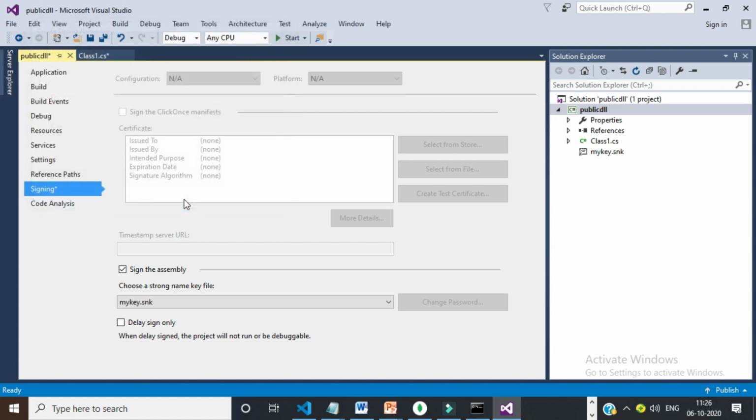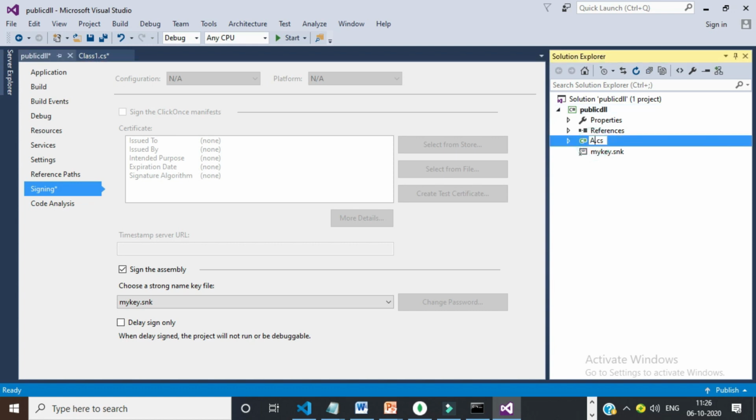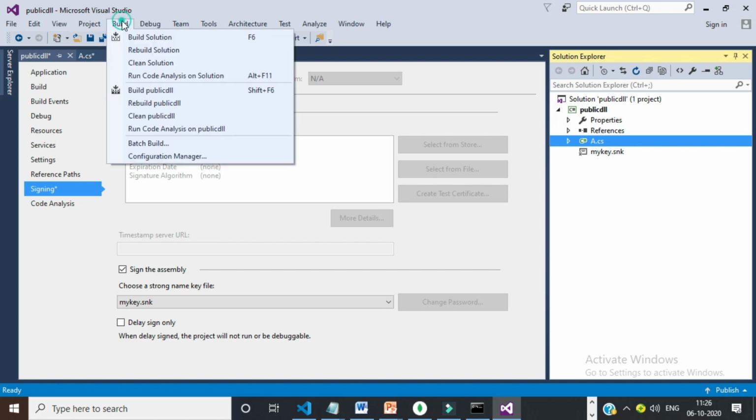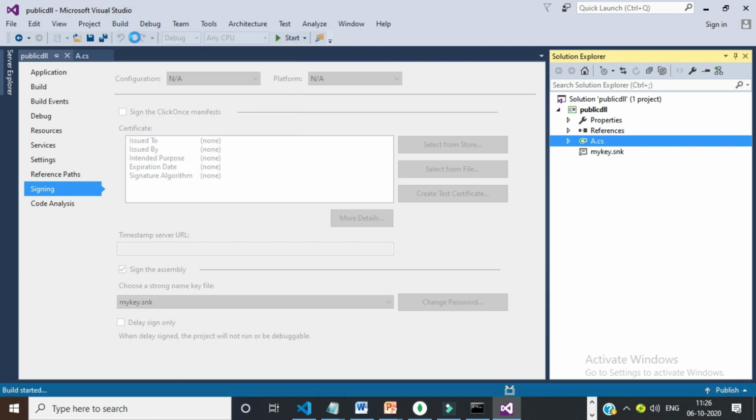Click on OK. Now my DLL file is ready. If you want, you can also change the file name to a.cs. My DLL file is ready. You do all these steps before build only. At the end you can build the project. Okay everyone, so here you can see, build the solution.